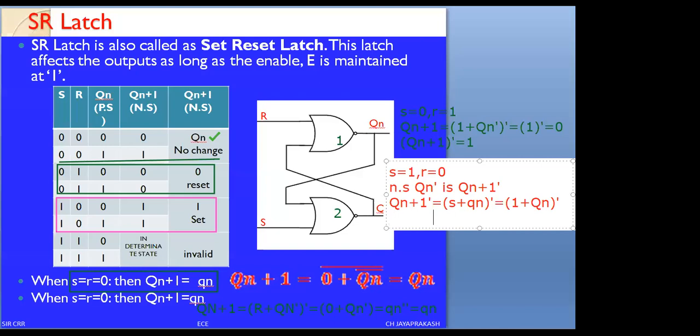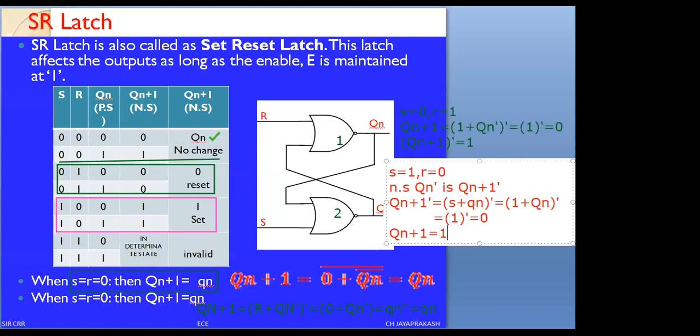Therefore, this equals the complement of 1, which will be 0. What is this 0? This is the 0 that is produced across Q of n plus 1 complement. Therefore, we can write the opposite value, that is Q n plus 1 equals the complement of Qn plus 1 bar, which equals 1.